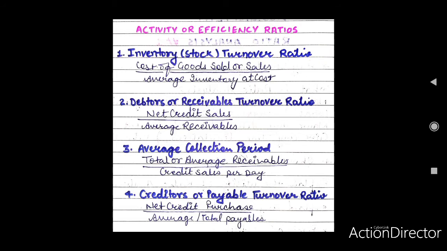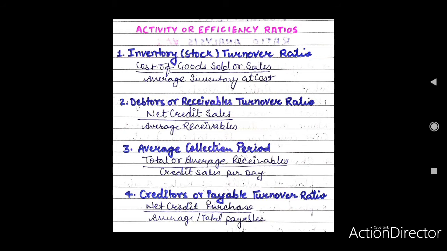Mostly yearly opening and closing stock figures are given. If monthly figures are available, then calculation of average stock will be as follows: opening stock plus 12 monthly figures minus closing stock divided by 13.